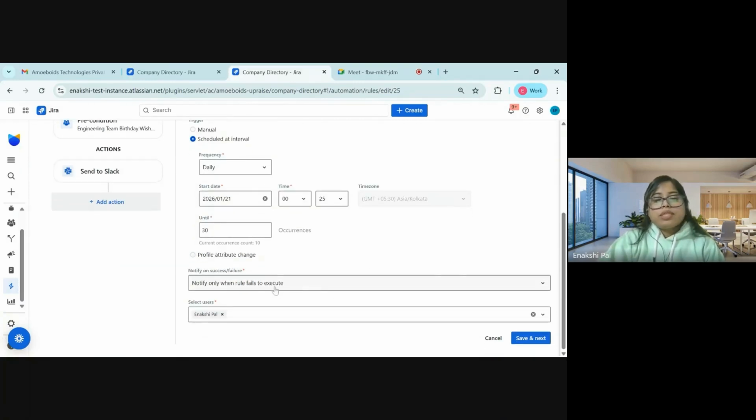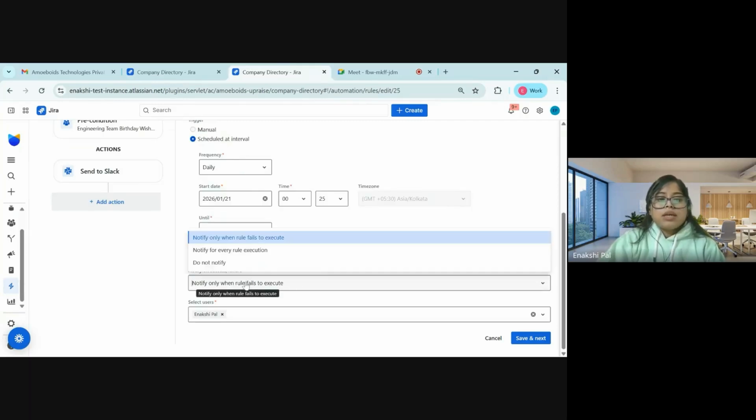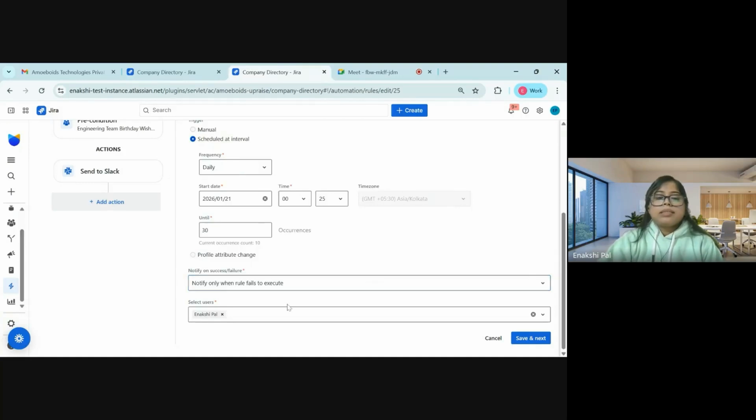Next up, we have this notify on success and failure. So here you can see we have three options: notify only when rule fails to execute, notify for every rule execution, and do not notify. So this is a special input box to decide how you want to be notified. If you want to get notified whenever the rule fails, you will get notified accordingly. Or maybe you want to get notified for every rule action, you will get that as well. And maybe you do not want to get notified at all, we have that option as well.